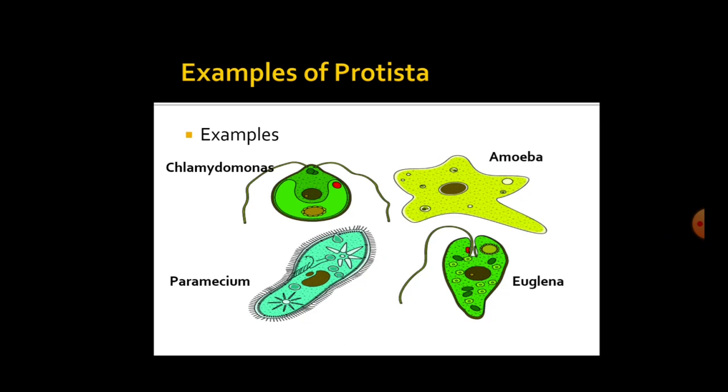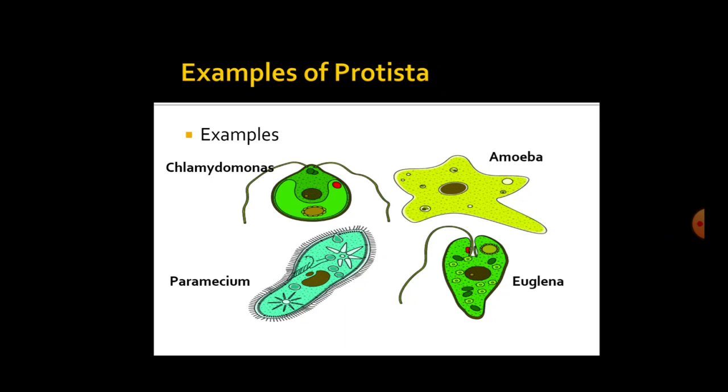Paramecium. Paramecium is a unicellular, free-living organism. It is slipper-shaped. The whole body is covered by hair-like cilia, which help it to move from one place to another and capture food.